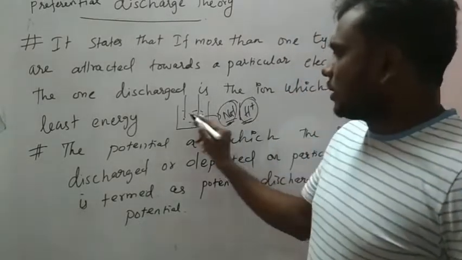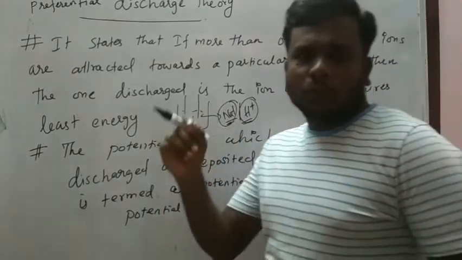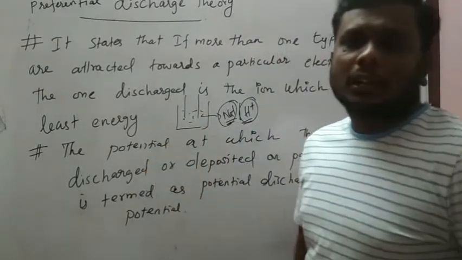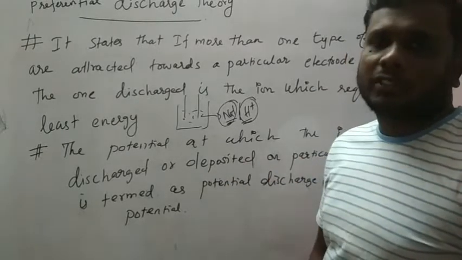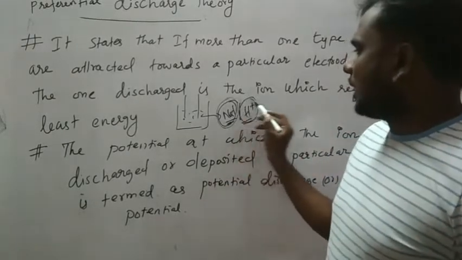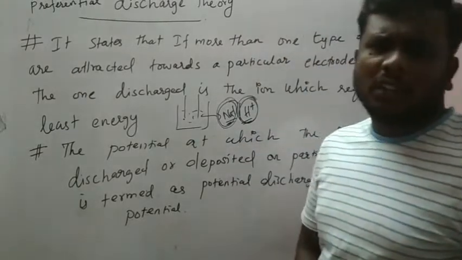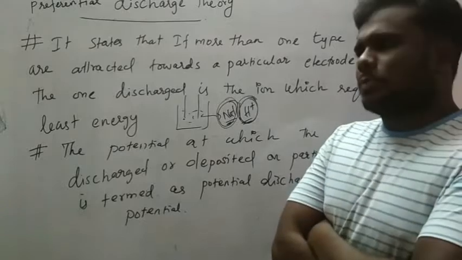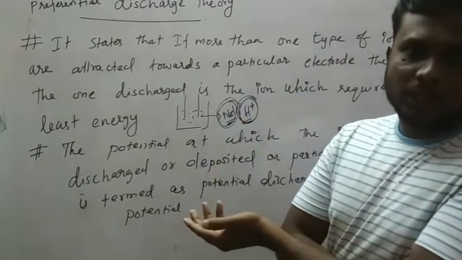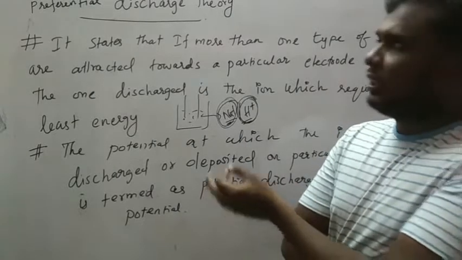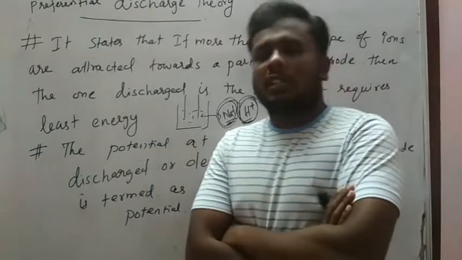So when they are coming to discharge or deposit on the cathode, which will discharge first? Here we are getting a problem, because we don't know which will discharge first, whether Na plus or H plus. Because of this problem, we are going to study the preferential discharge theory.